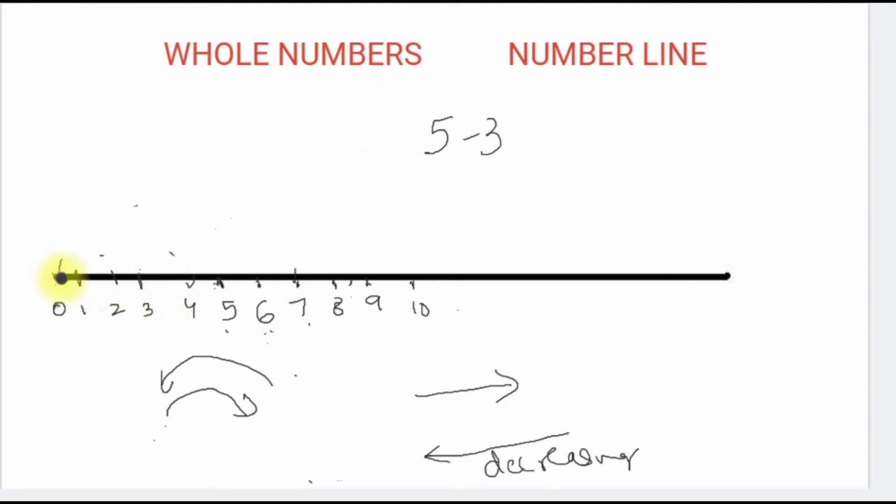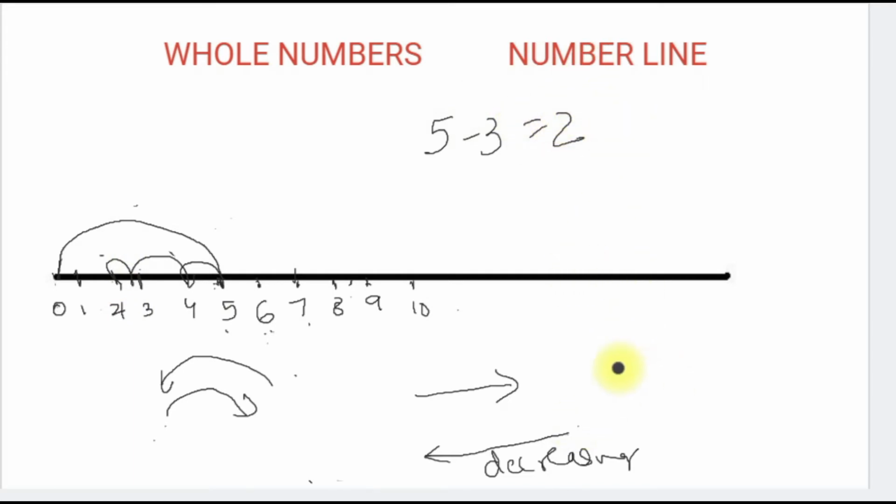So 5 minus 3. We start at 5, minus 3, 3 steps back. 1, 2, 3. So we reach 2. So this is 2, right?